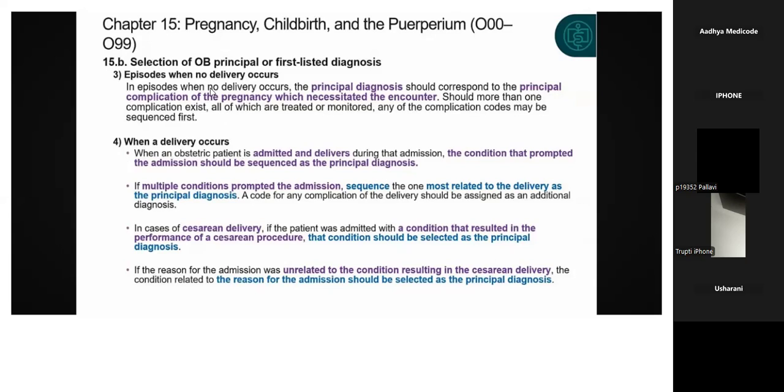This is when no delivery occurs. Now, when delivery occurs, when a pregnant patient is admitted and delivers during that admission, let's consider the patient admitted to the hospital. At that time only she delivered a baby. The condition that prompted the admission should be sequenced as the principal diagnosis. So whatever condition led her to the admission into the hospital, that condition should be coded as the principal diagnosis.